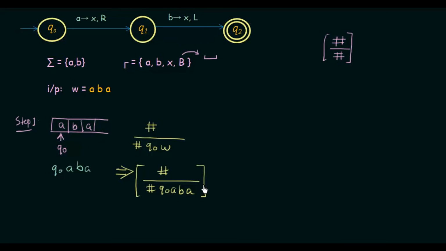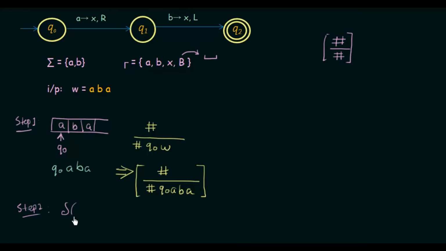Alright, now let's see what is step number 2. In step 2, what we are going to do is make dominoes for the right transitions that we have in our Turing machine. If we look at our Turing machine, we have two transitions, this one and this one, and this is the only right transition that we have. That means when we move to the right. So if we want to make the right transition, this is how I will write it.